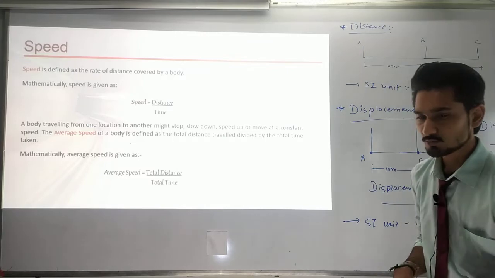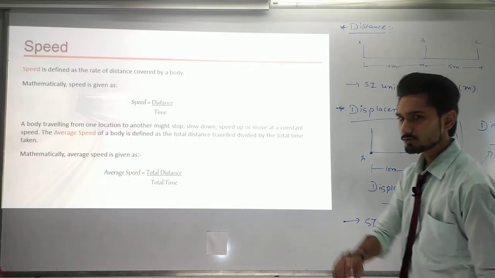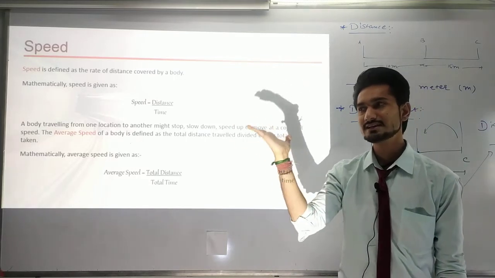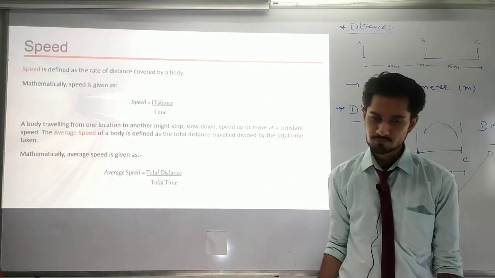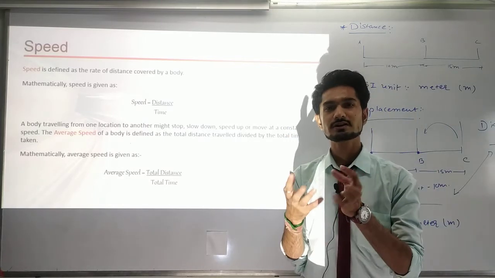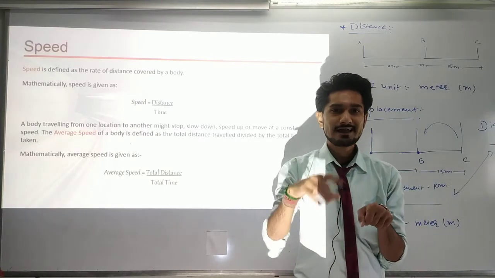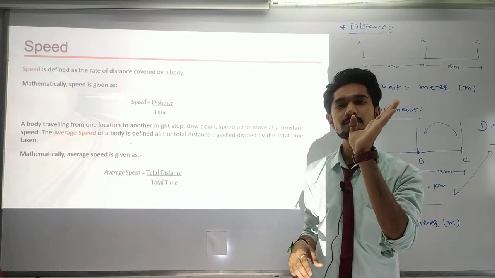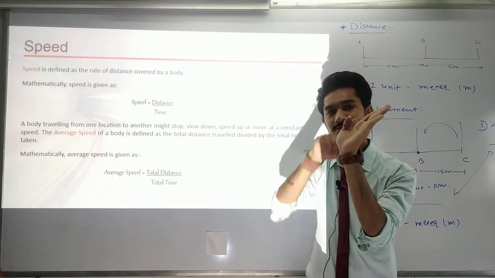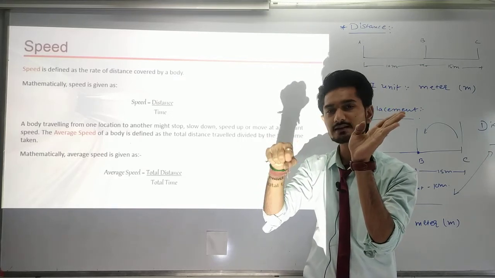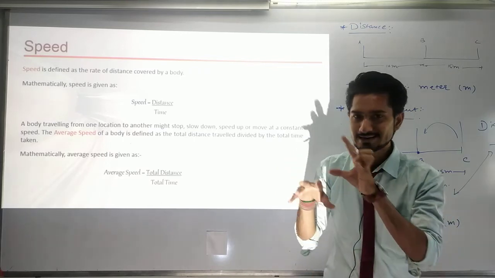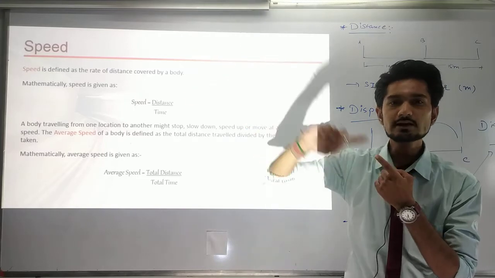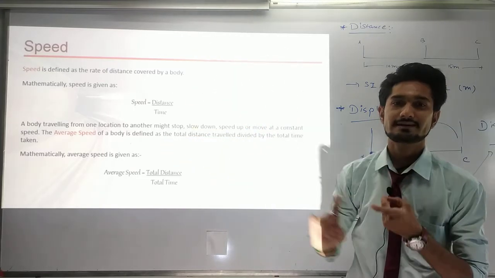And what that means is, whenever you have seen the speedometer, you have seen digits like 30, 40, 50, 60 on it. If I am traveling at 30, this tells us 30 kilometers per hour. If I am traveling at 30 kilometers per hour speed, then it tells us that in 1 hour I can cover 30 kilometers of distance.